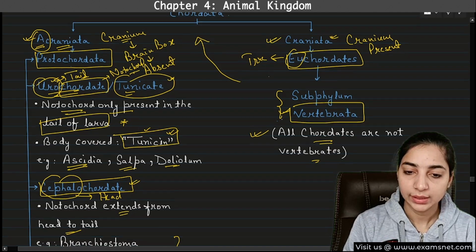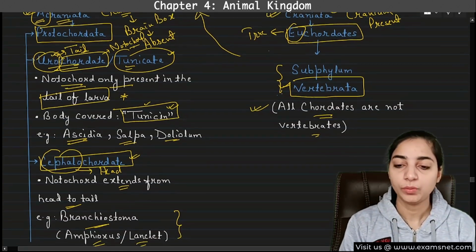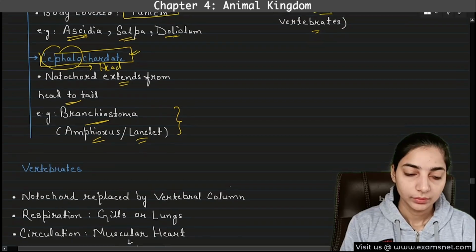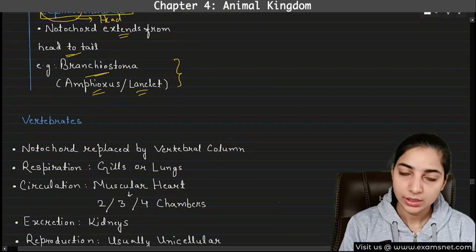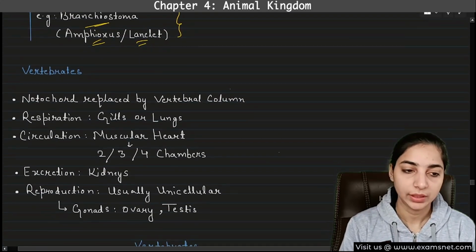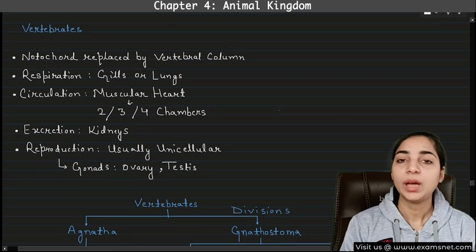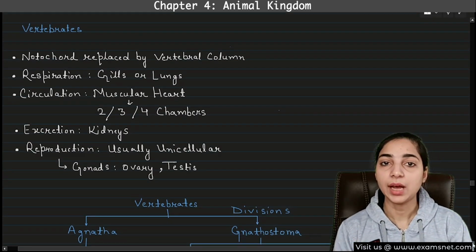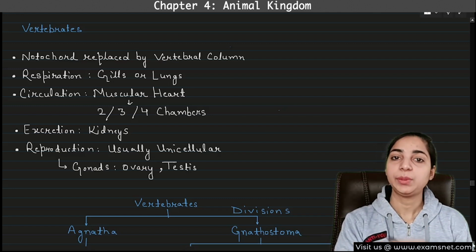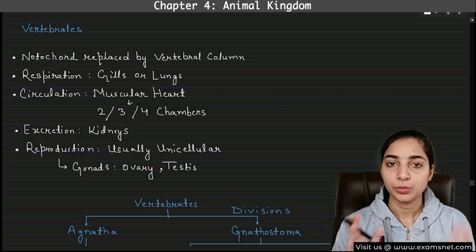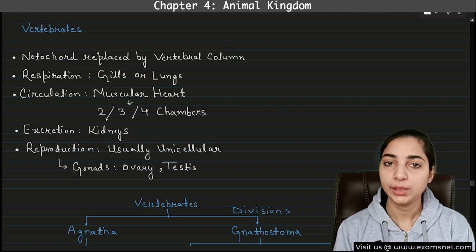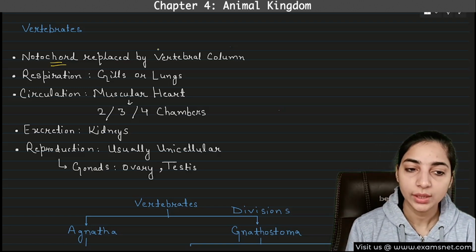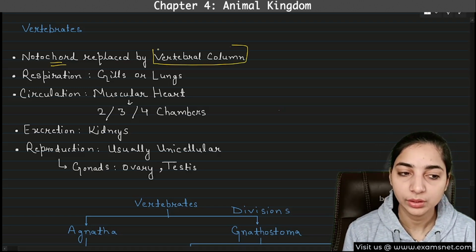Now we will discuss the classification of vertebrata. First, we will see some of the characteristics of the vertebrates, then we will see the classification. So, who are vertebrates? We all are vertebrates. And why are we known as vertebrates? Because in our body, the notochord has been replaced by a vertebral column. So, due to the presence of the vertebral column, we are known to be vertebrates.